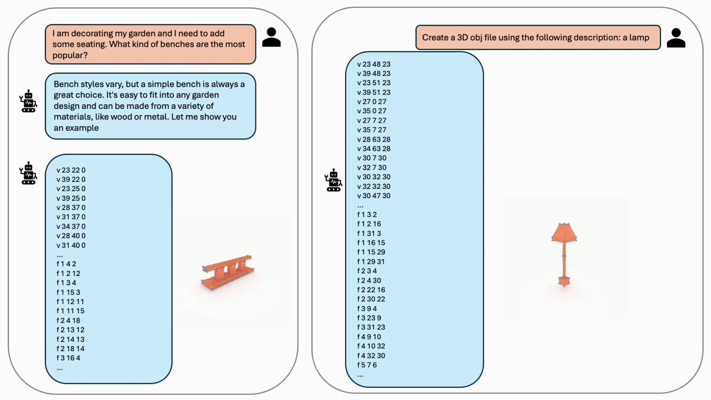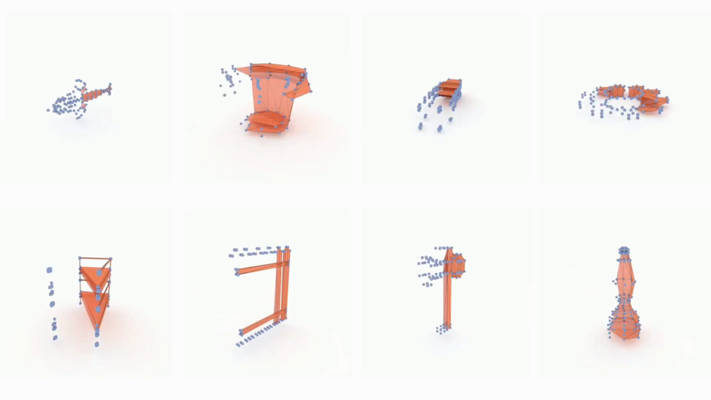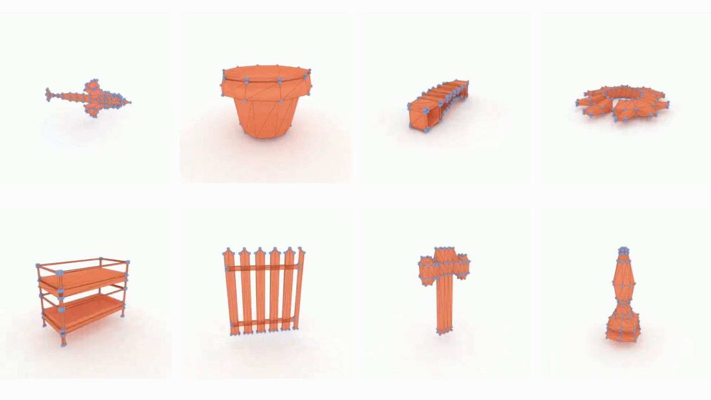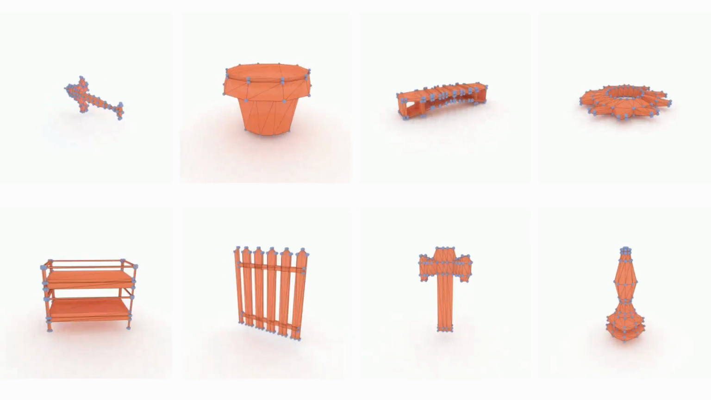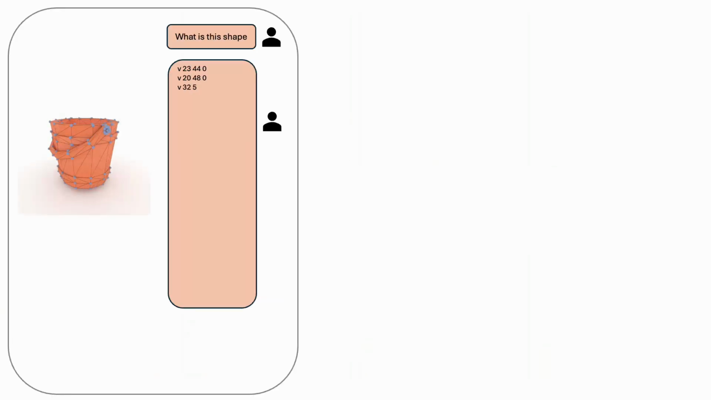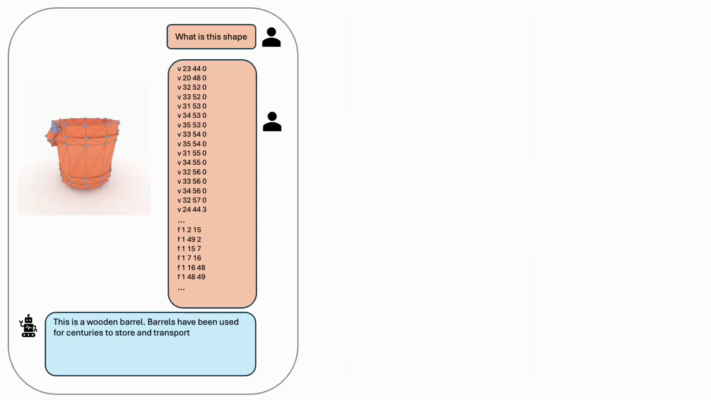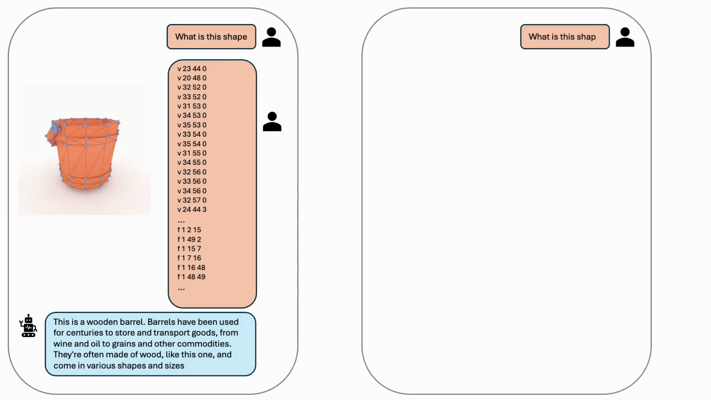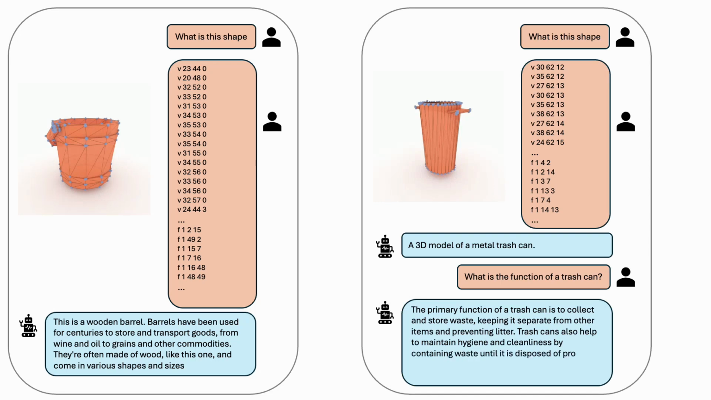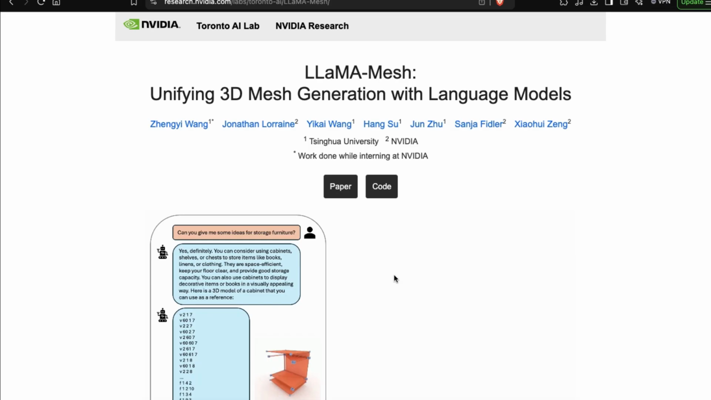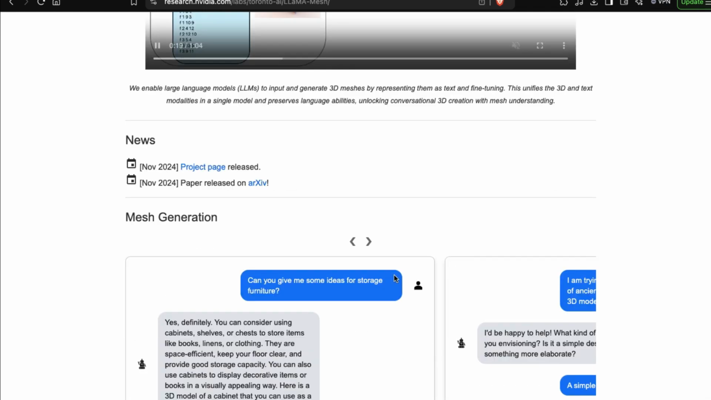With text to 3D object generation, the process is simple. The model not only generates objects based on descriptions but also understands mesh structures. For instance, if you input an object file, the system can recognize that it's a wooden barrel. Similarly, if you provide an image of a 3D metal trash can, it can identify the shape as a can. Essentially, anything is possible with this technology. Now, let's dive into the paper for more details.